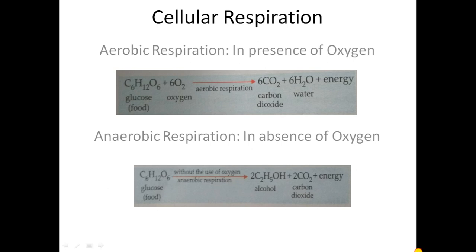Okay, now one more thing which I want to tell you, that anaerobic respiration takes place in our muscles also. Sometimes it happens. How is it possible? Some respiration is taking place inside our muscles without oxygen. What is that? Sorry students, the spelling of anaerobic is written wrong. It is ANAEROBIC. Okay, anaerobic.